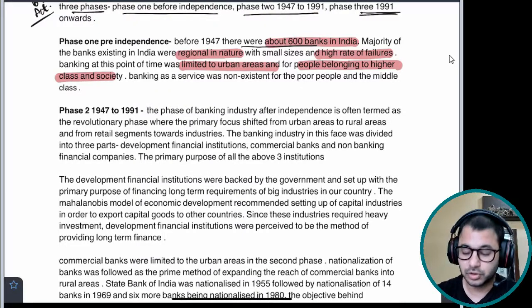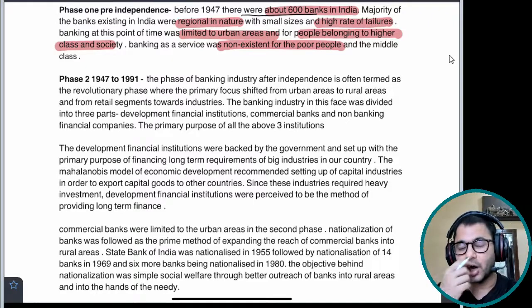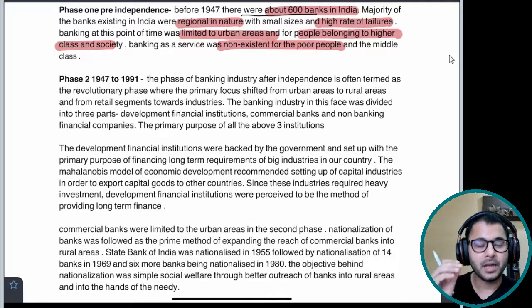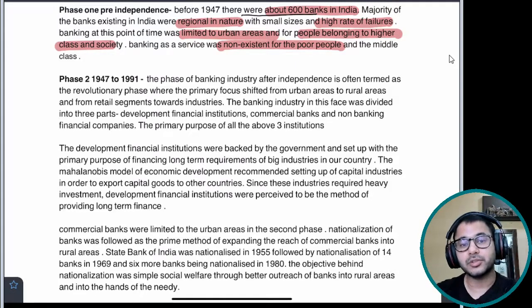Banking as a service was non-existent for poor people and the middle class. That is what gave rise to the gist of phase 2, and that is what I'm going to cover. So this is how I create and maintain the flow. I mentioned the problems existing in phase 1 and how they were tried to be resolved in phase 2.